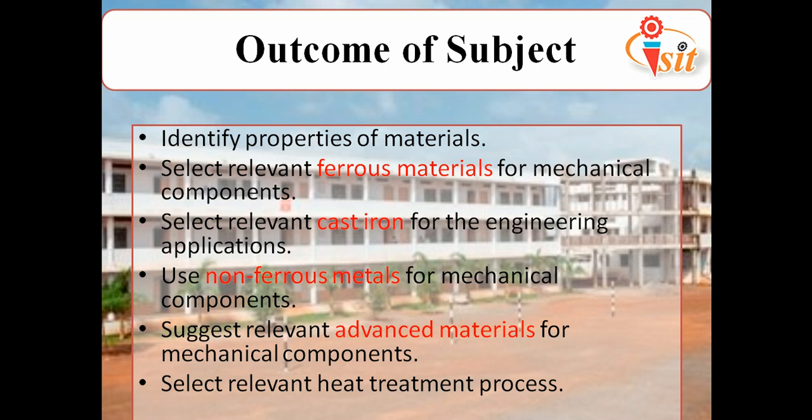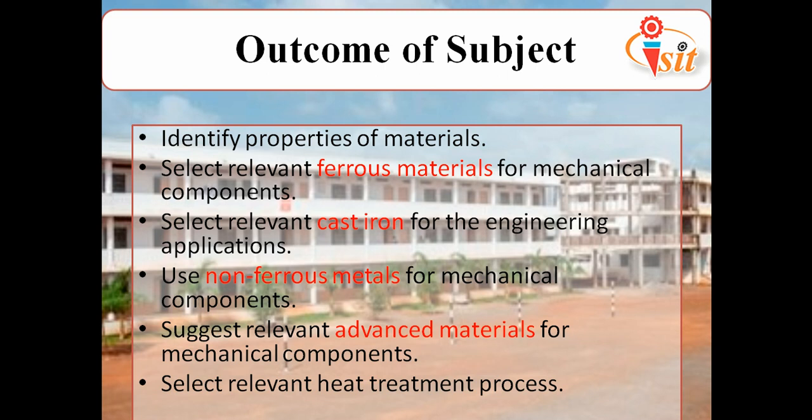After studying the second chapter, you can select relevant ferrous materials for mechanical components. Then third, select relevant cast iron for engineering applications. We have just four types of cast irons: white cast iron, grey cast iron, malleable cast iron, and ductile cast iron. So after studying this chapter, you will select relevant cast iron for engineering applications.